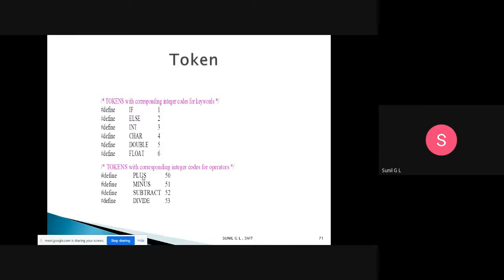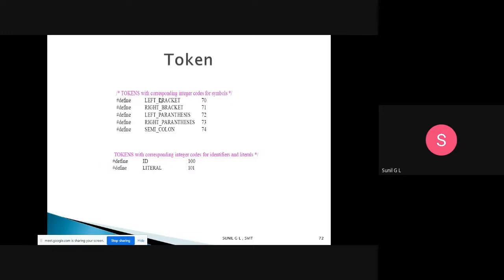Like that for plus we will have 50, for minus 51, for multiply 52, and for divide the next one. These are operators, and for each we assign an integer code. Then left bracket, right bracket, left parenthesis, right parenthesis, semicolon, for all of those we will have an integer code.